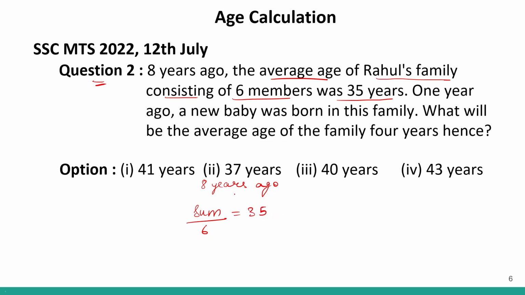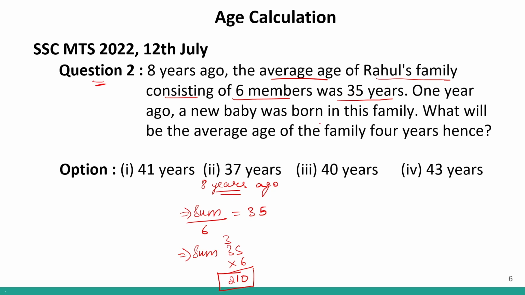This is how you find the average. You take the sum of their ages, you divide it by 6 and you equate it with the average, that is 35. So we could find 8 years ago the sum of the family was 35 into 6. So 210 was the sum of their ages 8 years ago.